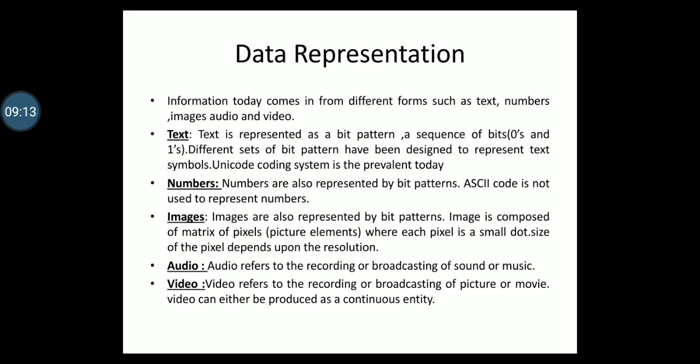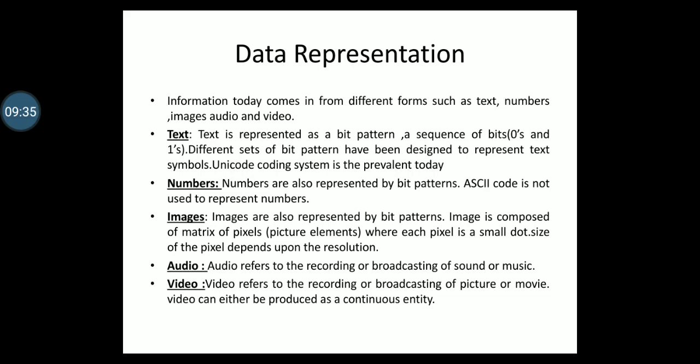Let's take an example. To show 4 levels of grayscale, we are going to use a 2-bit pattern. In such a case, black is represented by 00, a dark gray pixel by 01, a light gray pixel by 10, and a white pixel by 11. So we can have even color images.